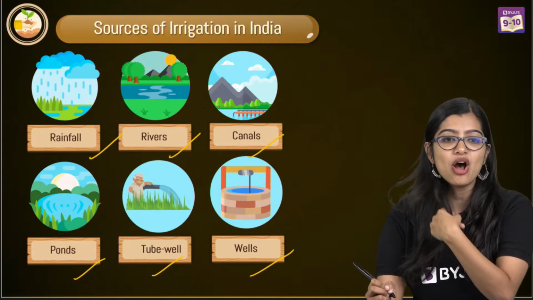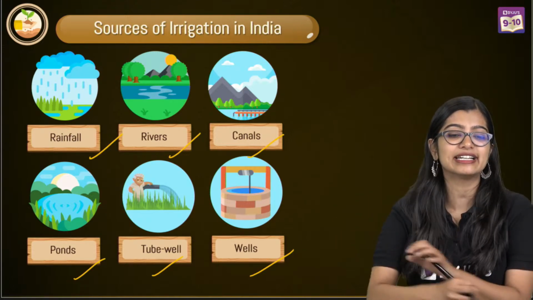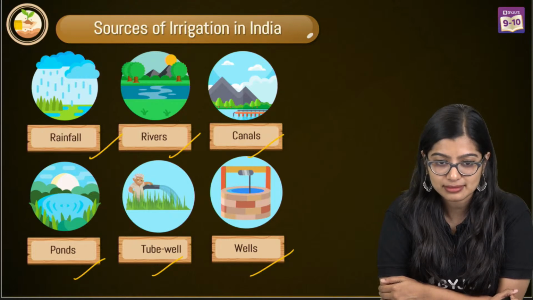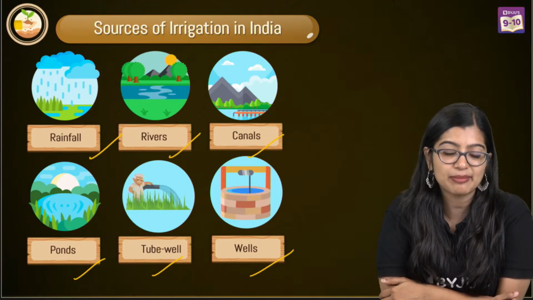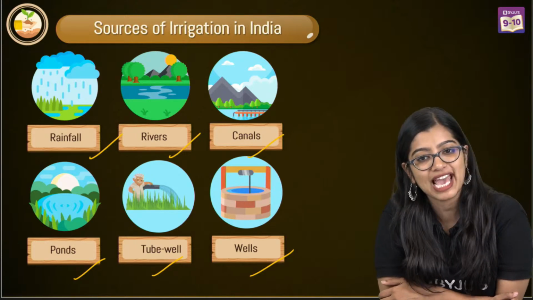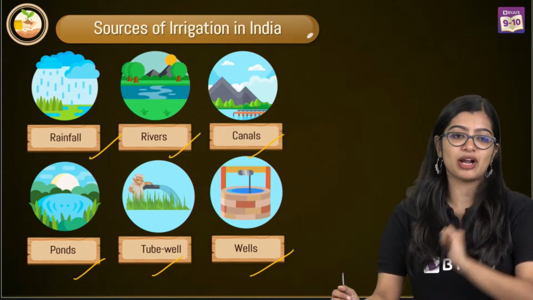Can we all focus on the class, everybody? Can I have your focus and attention? Very good. We have drip irrigation system and sprinkler irrigation system. Wonderful, everybody.